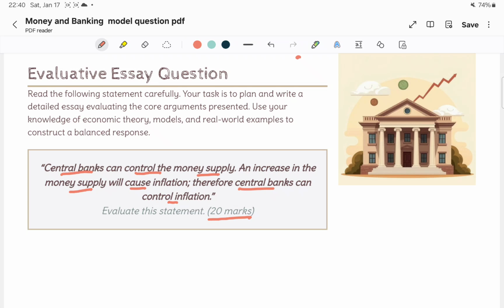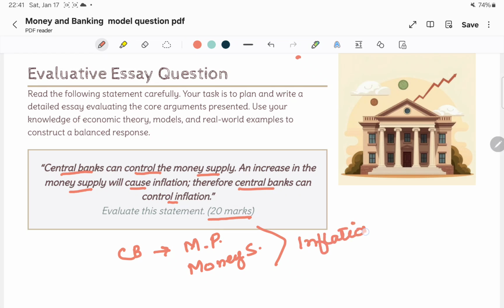So central banks can control the money supply, and an increase in the money supply will cause inflation. No doubt that the central bank is responsible for monetary policy and the money supply in a country, and through this they control inflation. This is the one point we know.